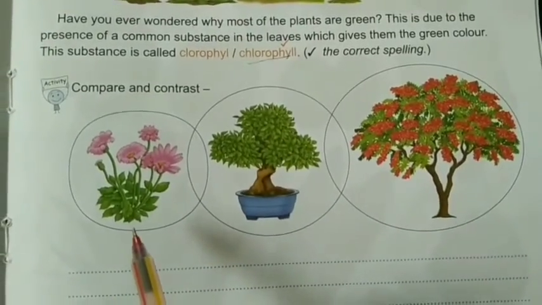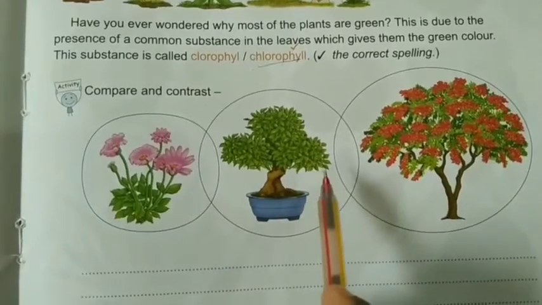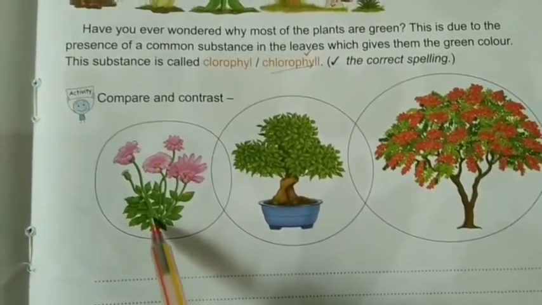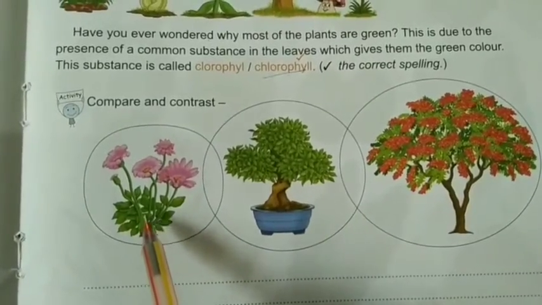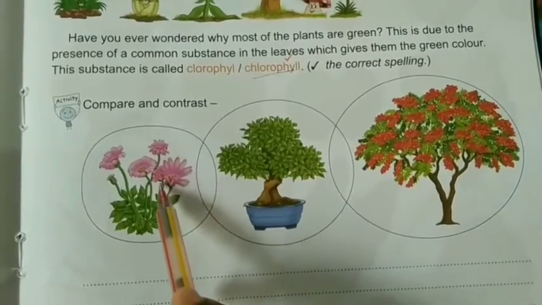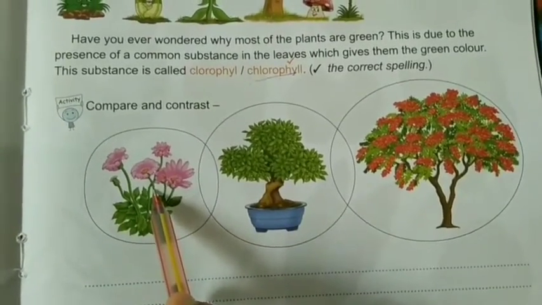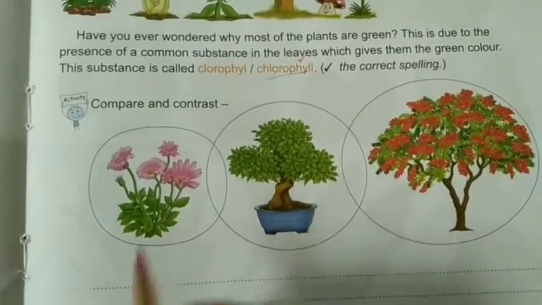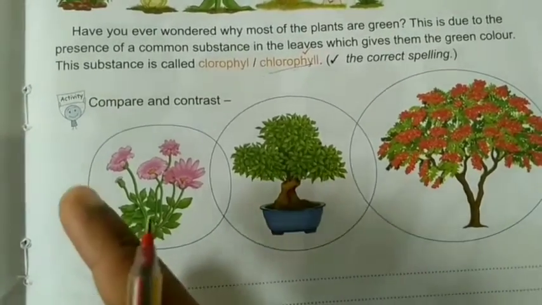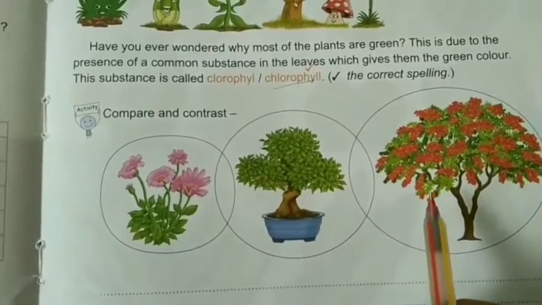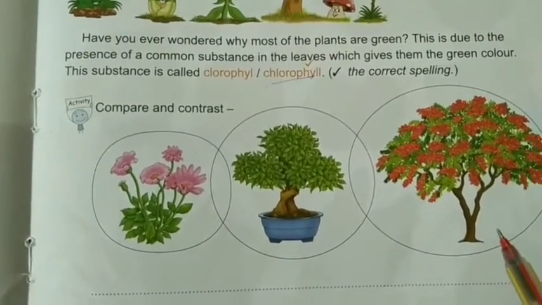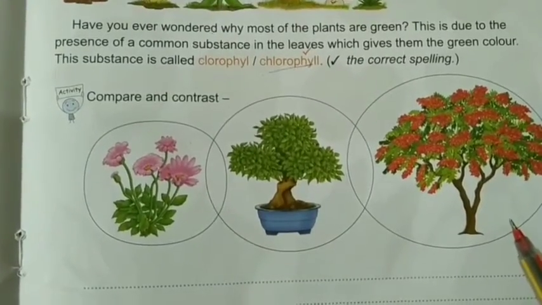And daisy plants have the shortest lifespan, which means it won't last more, it won't stay fresh for many days, right? And gulmohar tree has a shorter lifespan compared to bonsai plant.